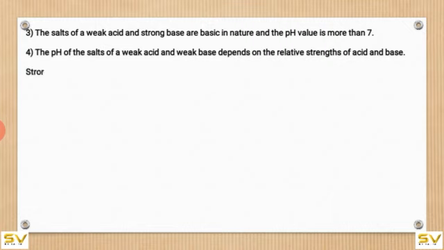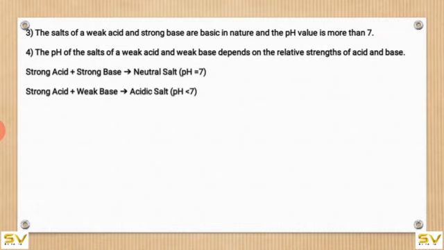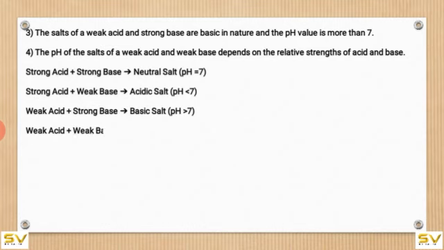and base. Strong acid plus strong base gives rise to a neutral salt. Strong acid plus weak base gives rise to an acidic salt. Weak acid plus strong base gives rise to a basic salt. Weak acid plus weak base, it depends upon the relative strength of acid and base.